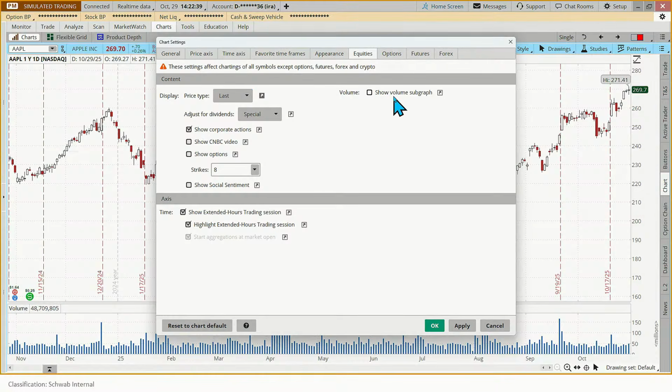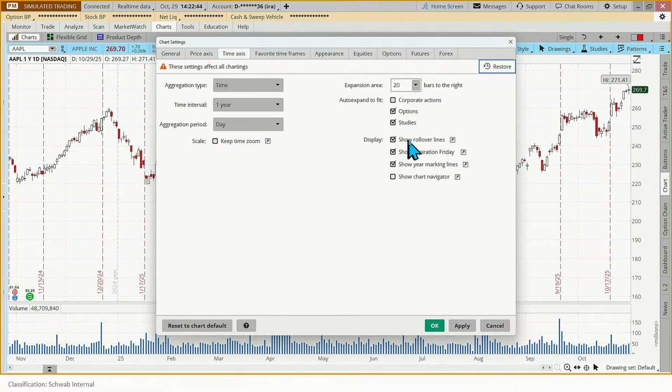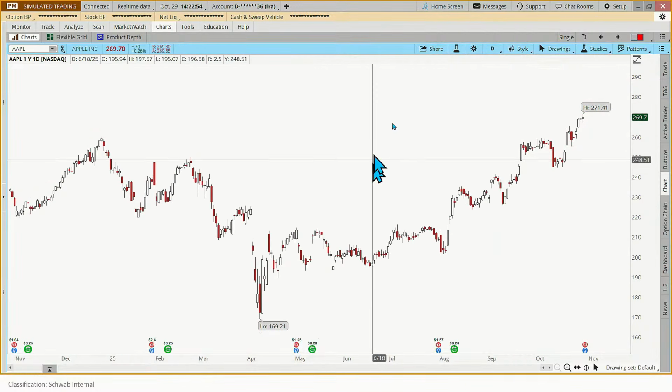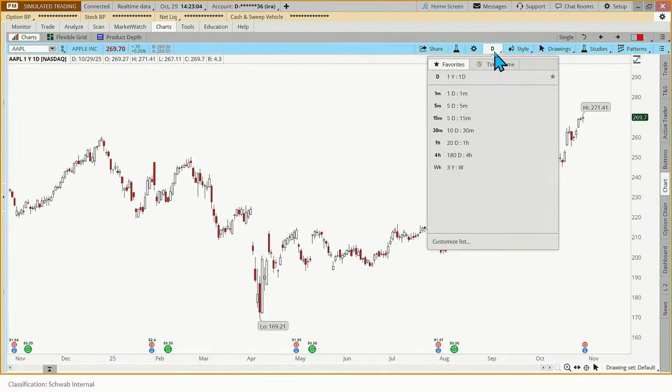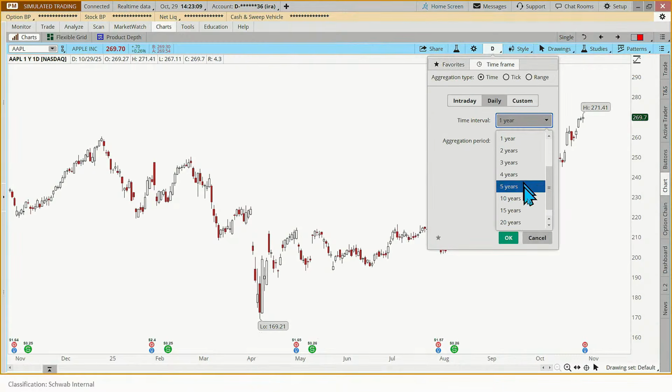And then there's one last thing I wanted to do. Where was it? Price. It's on time. So on the time axis, all of these vertical lines, I don't like all those. So I'm just going to uncheck all of those. And again, this chart is there. So now I've got a nice clean chart and it's a 1-year chart. And we said go with like a 3 to 6 month. So the way you do that time change is just go here to the day and you can go to your time frame right there. And then I'm just going to choose 6 months. And that's really the same chart as a 1-year chart. It's just zoomed in on the last 6 months.